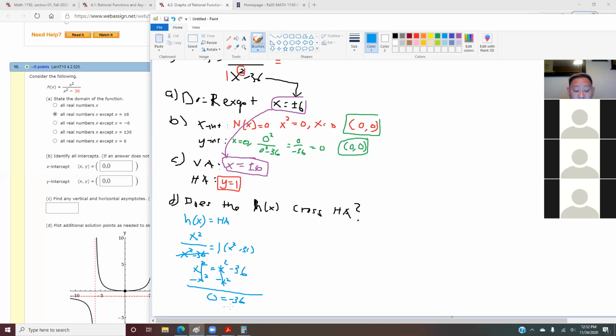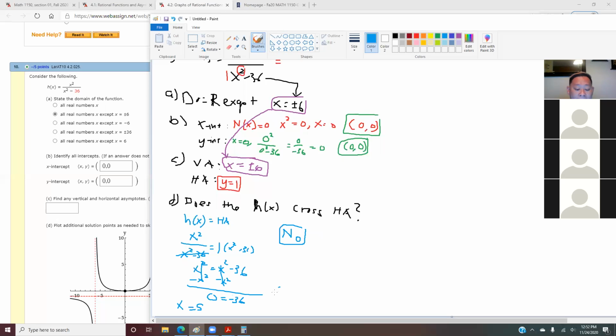Because all the x's cancel out, you cannot solve this. So does it cross your horizontal asymptote? The answer is no.